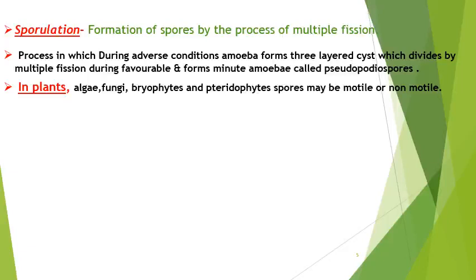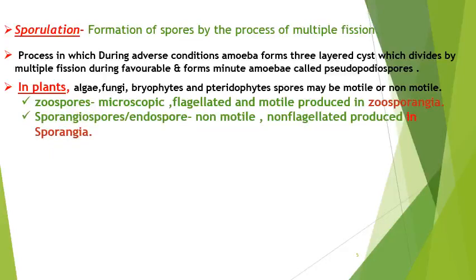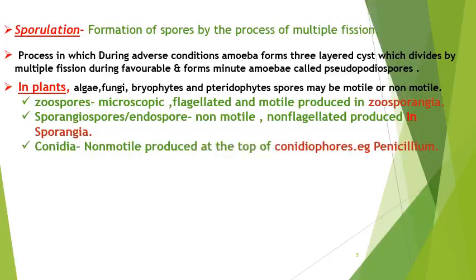We can call them zoospores, microscopic, flagellated and motile, produced in the zoosporangia. Means the motile microscopic spores are considered as zoospores. Next one is the sporangiospores or endospores. They are non-motile, non-flagellated, produced in sporangia. Then conidia, non-motile, produced at the top of the conidiophores, example Penicillium.